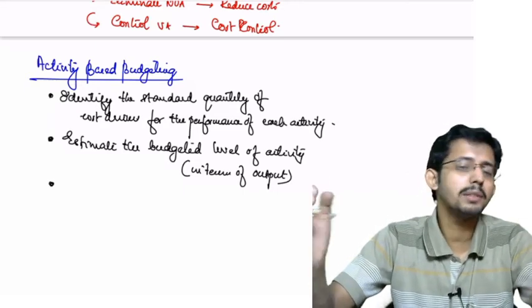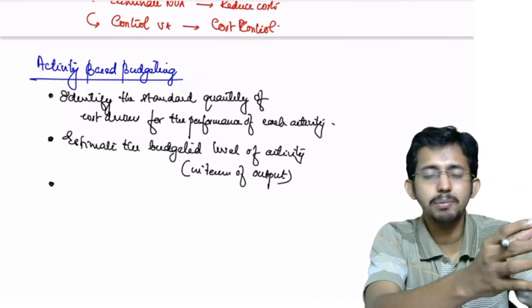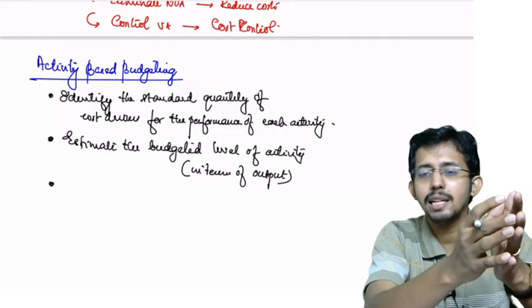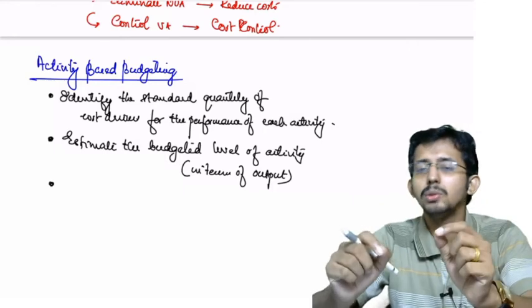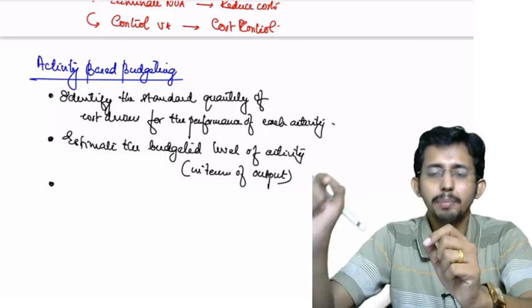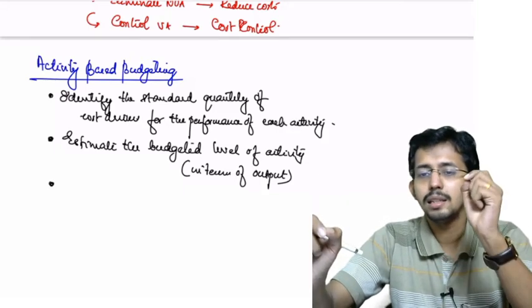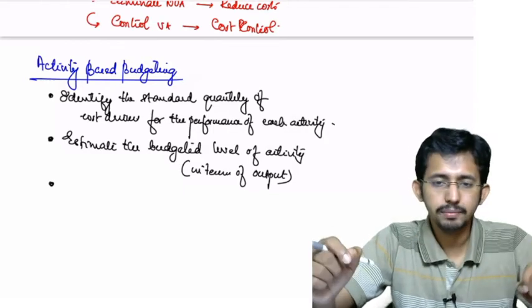So can you say that you need to restrict your machine setups only to 10 per month? No. If the standard is 10 machine setups for 1 lakh production, and you are budgeting 10 lakhs units, then your permitted machine setup should be 10 into 10, that is 100. Is it clear?